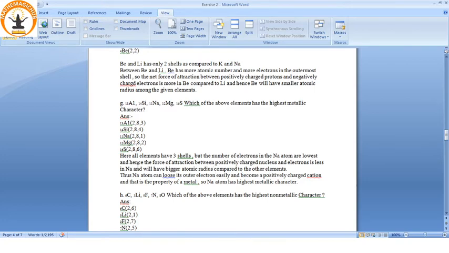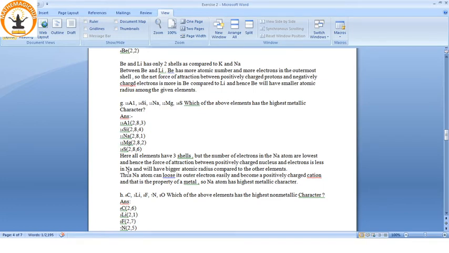These two factors lead to sodium losing its outer electron easily. Sodium is having, first of all, only a single electron, so it is easier for sodium to lose this electron and complete its octet. Secondly, 3 shells, so lesser attraction force. So like this, sodium has a tendency to lose the electron and become a positively charged cation, and hence this is the property of a metal. So the sodium atom has the highest metallic character among the given elements.